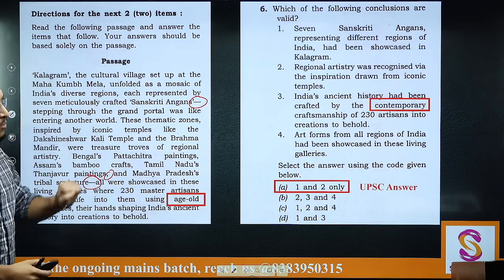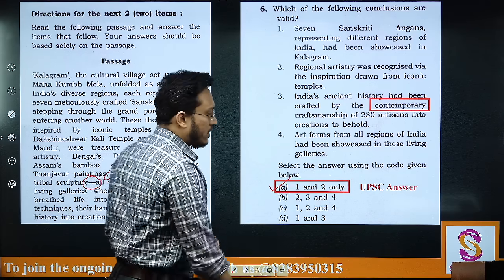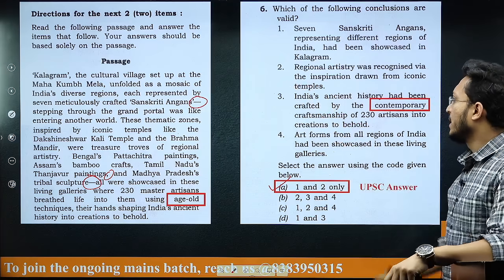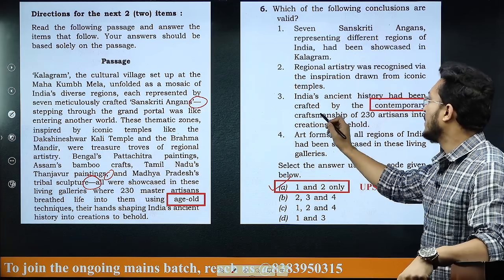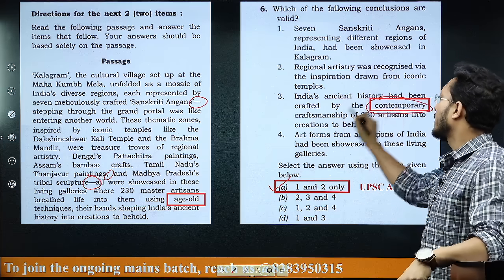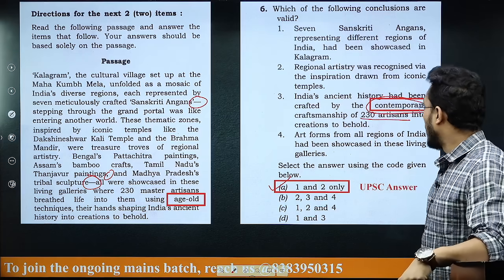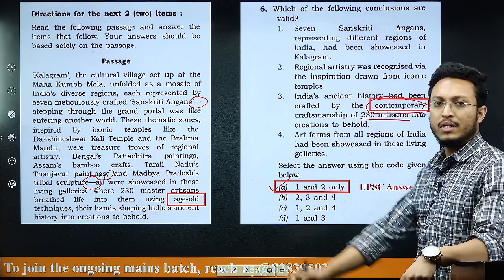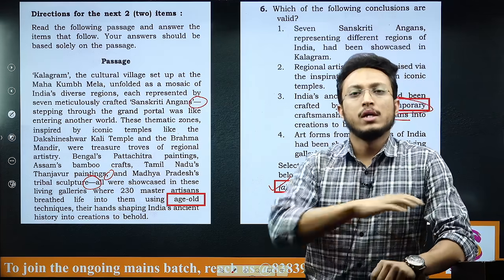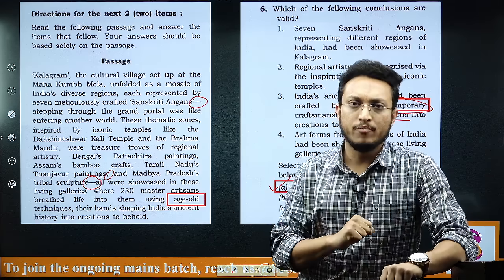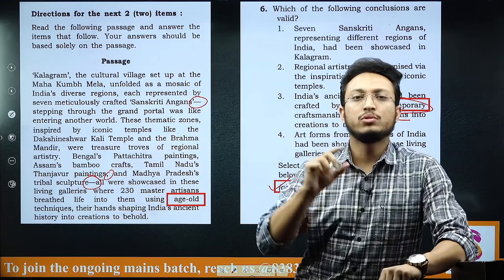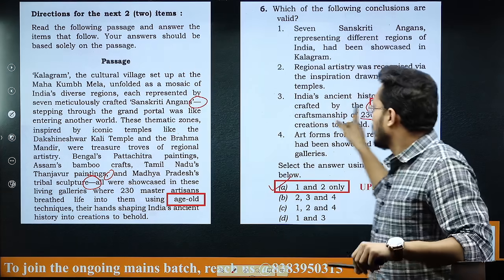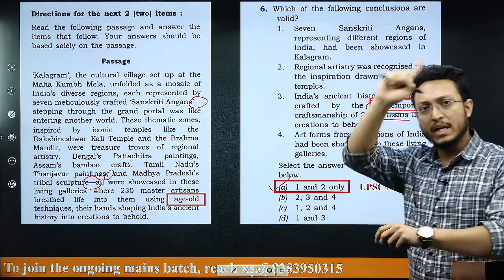Second thing, regarding the debate surrounding this, so UPSC gave 1 and 2 as the answer here, but when you read the third statement here, it says India's ancient history had been crafted by contemporary craftsmanship of 230 artisans into creations to behold. Now this word contemporary has two meanings. One is of the modern times, of the same time here, and the second meaning is when we use this in, let's say, contemporary to Buddha, contemporary to Gupta period, so it also has a meaning that contemporary of that age.